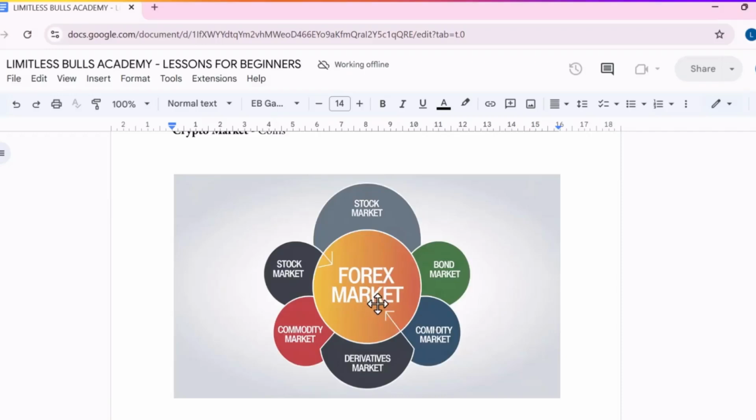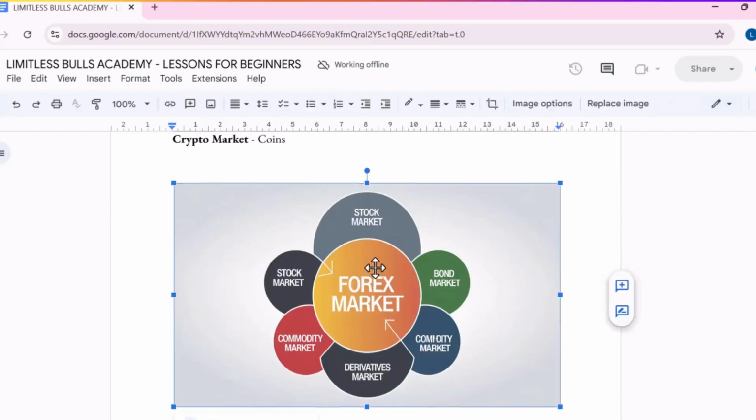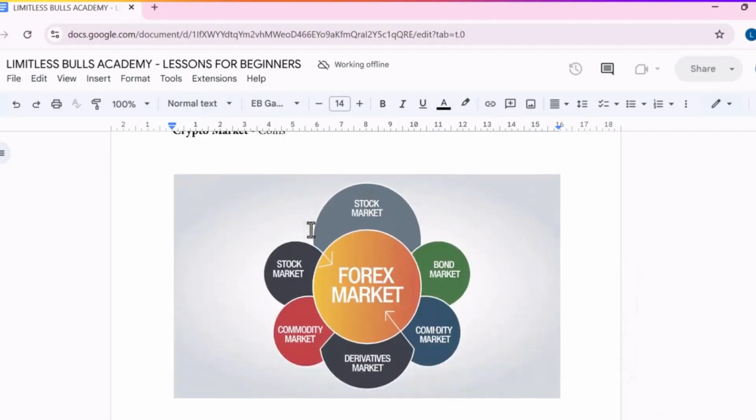So guys, in the next video, we'll be looking at the forex market as a subsection under the global financial market, and then we'll look at how we can position ourselves to make money, and some other intricate details about the forex market.